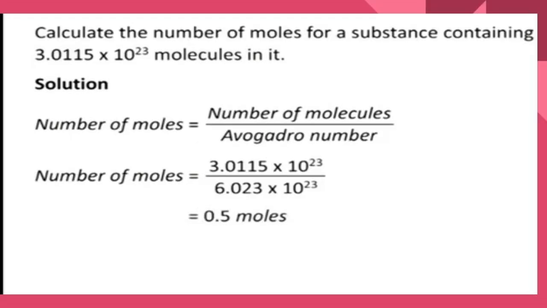Next problem. Calculate the number of moles of a substance containing 3.0115 into 10 power 23 molecules in it. They asked us to calculate the number of moles. The formula is number of molecules divided by Avogadro number. The number of molecules is already given: 3.0115 into 10 power 23 divided by 6.023 into 10 power 23, that is Avogadro number. So 10 power 23 and 10 power 23 will cancel, and you will get 1 divided by 2, that is 0.5 moles.